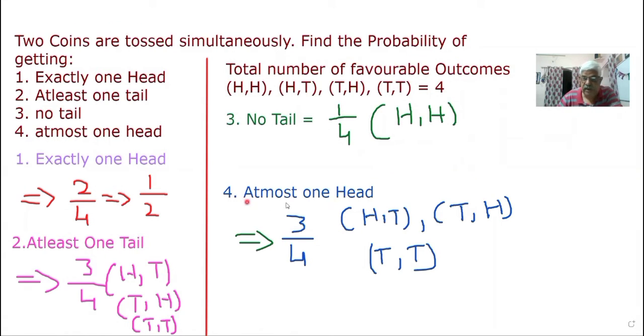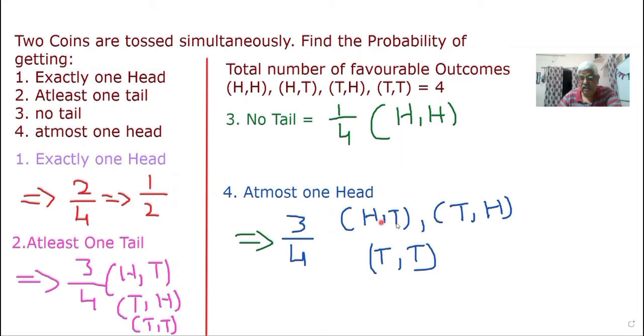Next, fourth one, at most one head. At most one head. Maximum one head. Now, which are the things we can consider here? At most, maximum one head, means zero head is also possible. But two heads you cannot consider. The maximum head you can consider is only one.